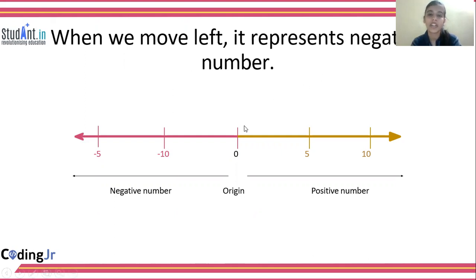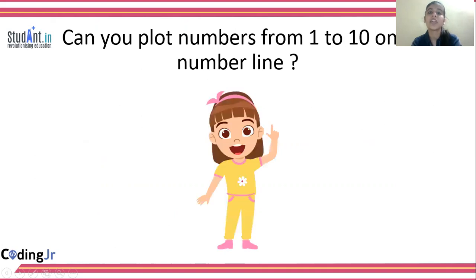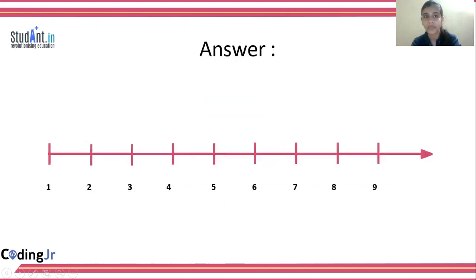When we move left, it represents the negative numbers, right? Can you plot numbers from 1 to 10 on a number line? It is very, very easy to plot numbers 1 to 10 on the number line. Let's see how. This is the answer. You can see how easily you can plot numbers from 1 to 9 on the number line. This is how you can plot it, right?